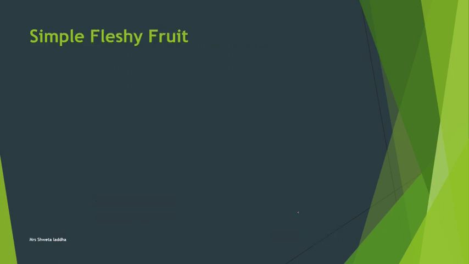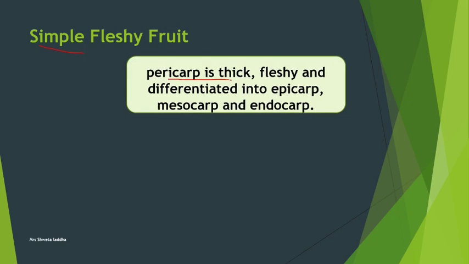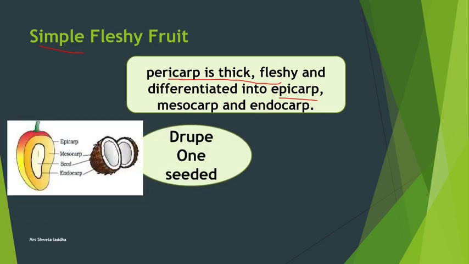Now let us see what is a simple fleshy fruit. First, it is a simple fruit derived from one flower, either monocarpellary or polycarpellary syncarpous condition. Why is it called fleshy? Because the pericarp is thick and fleshy. It is differentiated into epicarp, mesocarp and endocarp. Now simple fleshy fruit is of two types, a drupe and a berry. Drupe is single seeded. The best example is mango.